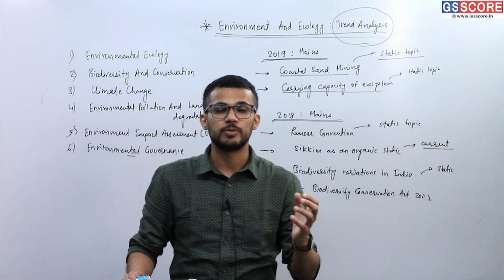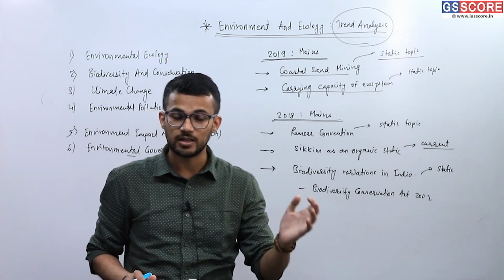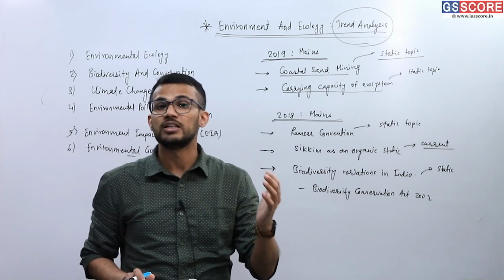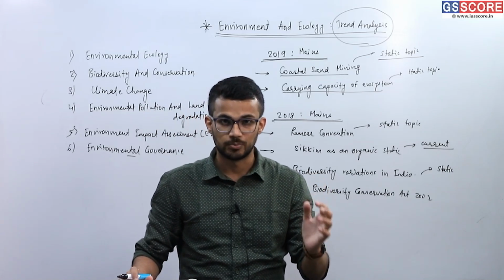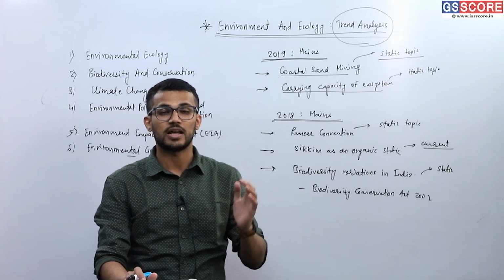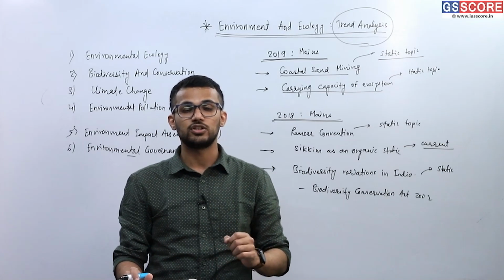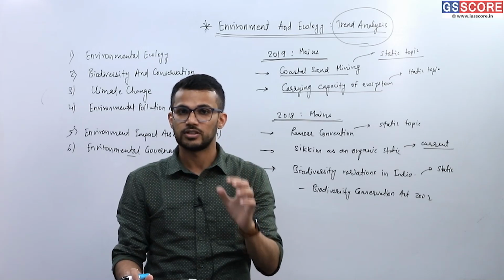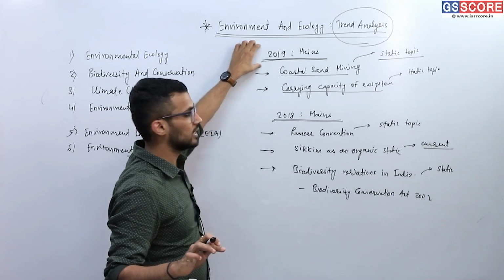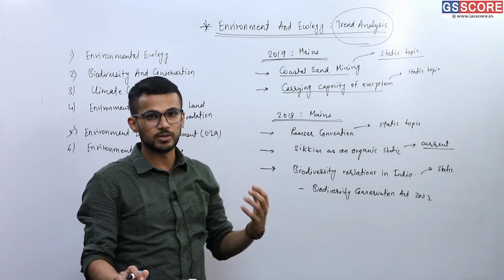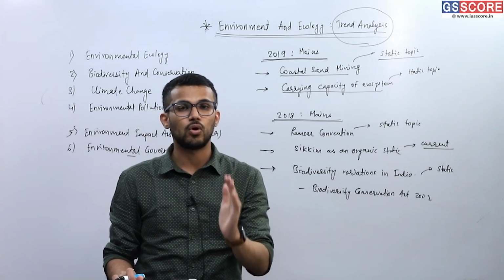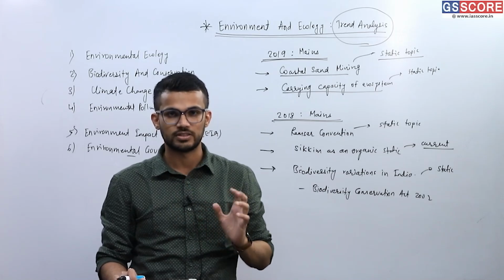For 2020's mains examination, the questions were related to NCAP, the National Clean Air Programme, the draft EIA notification 2020, and also Jal Shakti Abhiyan. All those topics in 2020 and 2021 were purely current affairs based. But that is not the case with 2019's mains and 2018's mains, where questions are more often than not from the static portion of the syllabus.